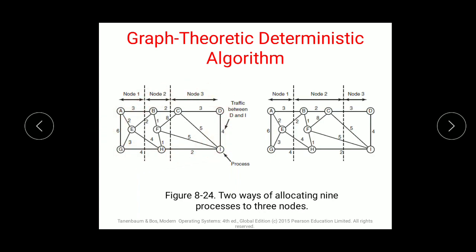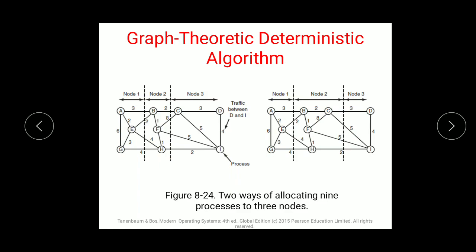And how is this graph developed? In this graph, vertices are processes. So these vertices which are drawn are the processes, and each edge indicates the flow of messages between two processes. A cut divides the graph into many disjoint subgraphs subject to certain constraints. If constraints are fulfilled, then edges within a subgraph indicate communication within the same machine. Edges crossing the subgraphs represent network traffic. The goal is to find a partitioning that minimizes the network traffic while fulfilling all the constraints.